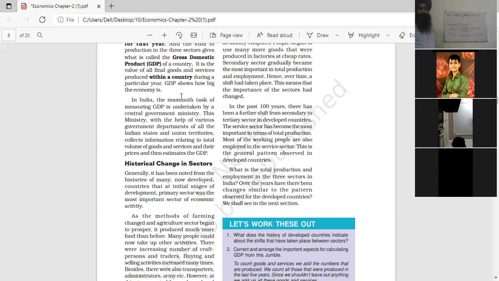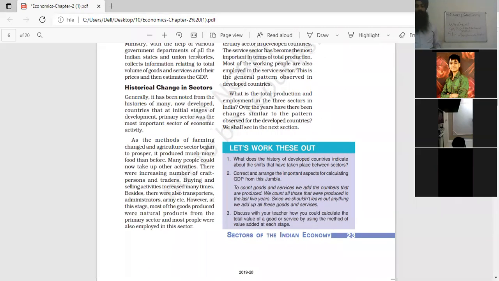GDP generally includes the value of all goods and services produced within the boundaries of our country. Clear? That is known as the gross domestic product. Till here, are there any doubts? Yes. That is known as the GDP.